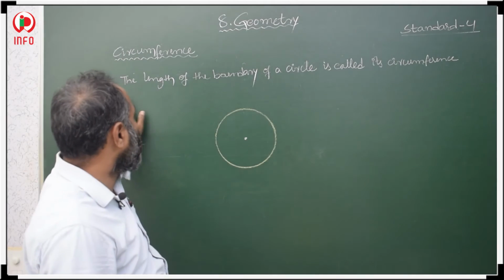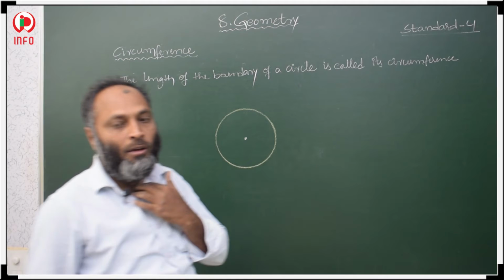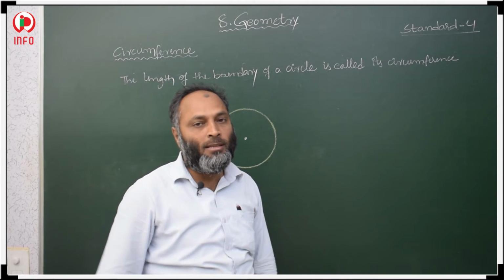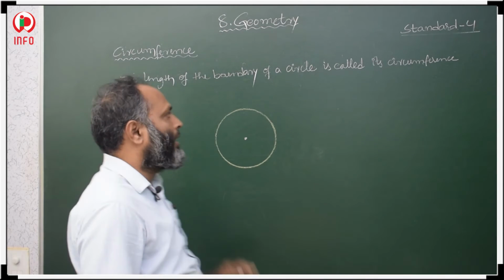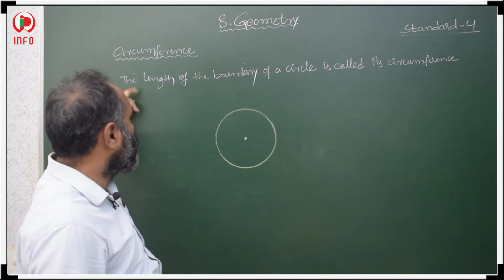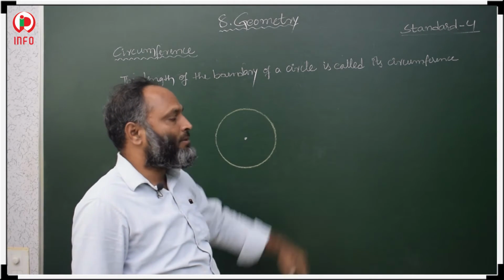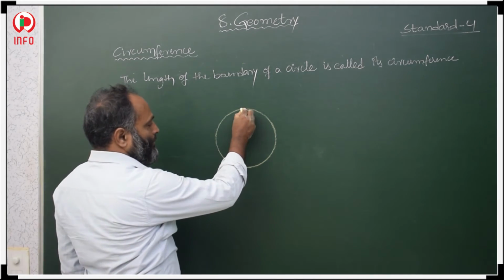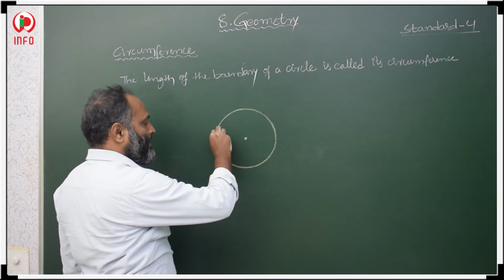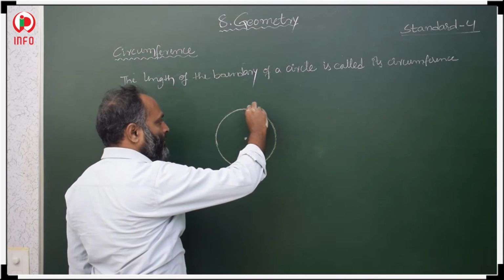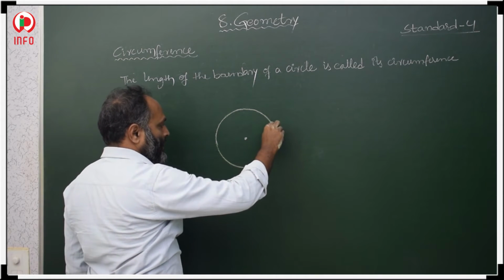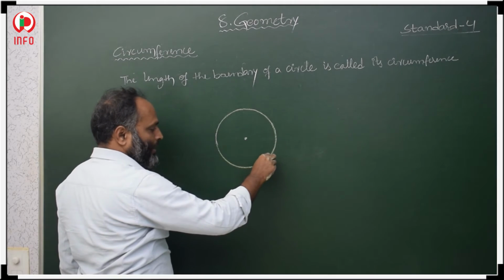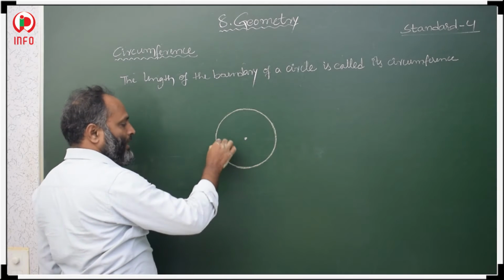Now the next concept, circumference. What is the circumference of a circle? The circumference of a circle means the length of the boundary of a circle. This is the complete boundary of the circle. This complete boundary length is called the circumference of the circle.